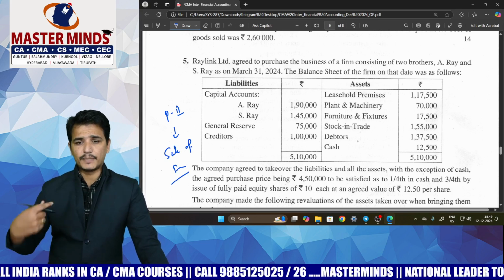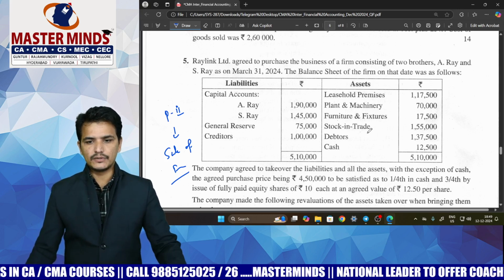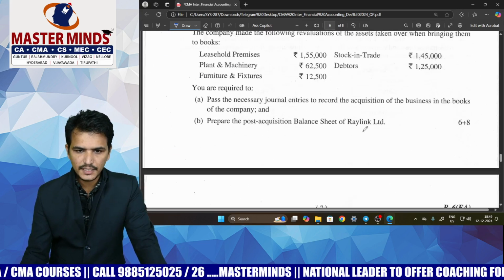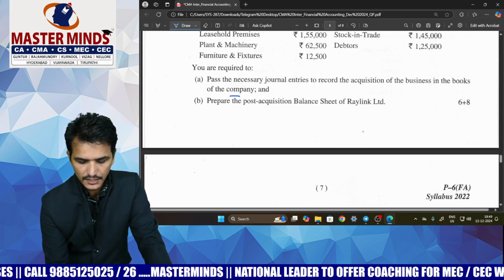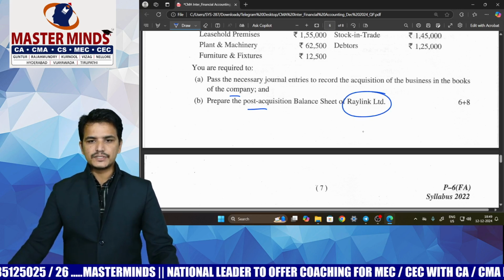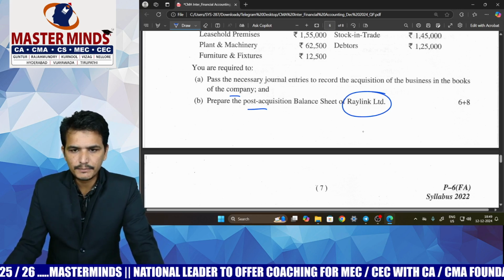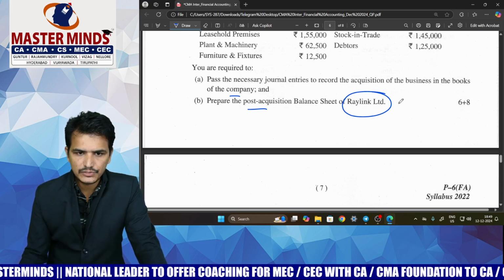Here the partnership firm is going to be taken over by a company, and the company is going to give some consideration. They're asking you to write the entries in the books of the company, and also to prepare the balance sheet of this company. Actually we have to prepare the balance sheet of the company as per Schedule 3 of the Companies Act. So these kind of problems are there in our material also.